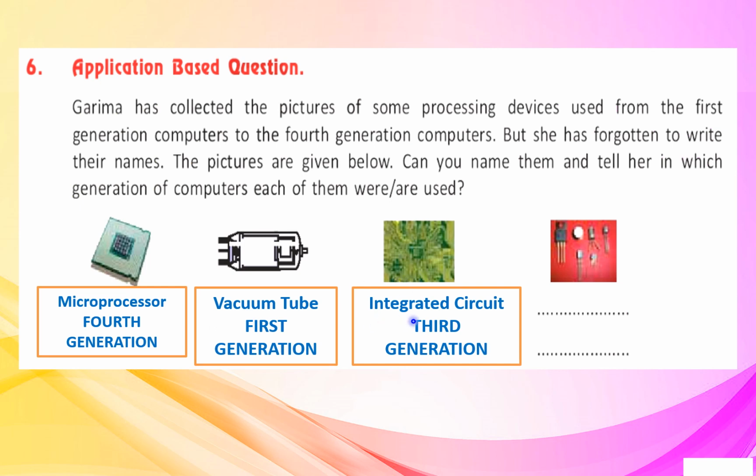Third, this is an integrated circuit, and integrated circuits were used in third generation of computers. And the last image is of transistors, and the transistors were used in second generation of computers.